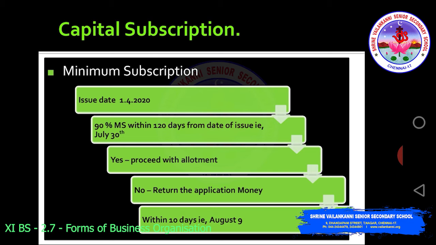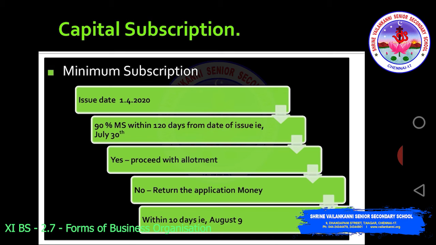If no, it has not received, then it has to return the application money within 10 days, that is August 9. So if I've calculated 1/4/2020, 120 days, I'm getting July 30. Okay, so 90% of the minimum subscription should be received within July 30. If it is not received, then within 10 days they have to return that money to the public whoever has subscribed the shares. So this is one big process for any company. Okay, it's not as easy as it sounds.